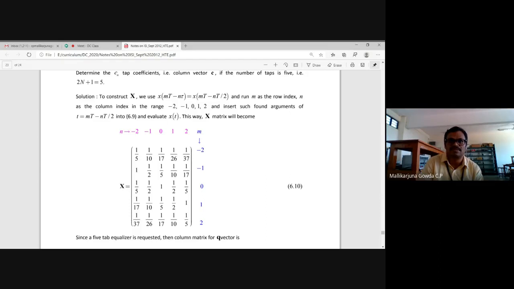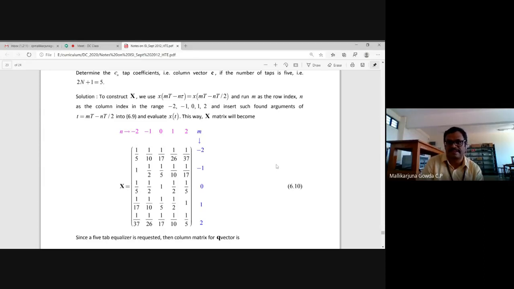Then I am saying what m and n are. I am treating m as the row index and n as the column index. The values of n and m both range from -2 to 2. So in this direction you first write X0, X1, X2, X3, like that in a column. Then the next one. Like that you will get this value of X0.